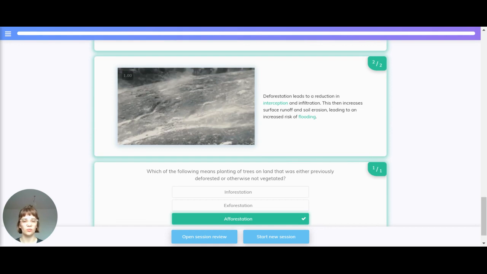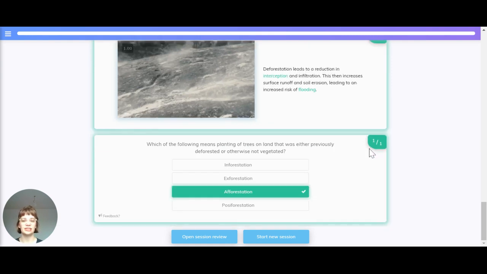Deforestation leads to a reduction in what, as well as infiltration? It leads to a reduction in both interception and infiltration. This leads to surface runoff and soil erosion, leading to an increased risk of flooding. Which means planting of trees on land that was either previously deforested or otherwise not vegetated? The correct answer is afforestation.